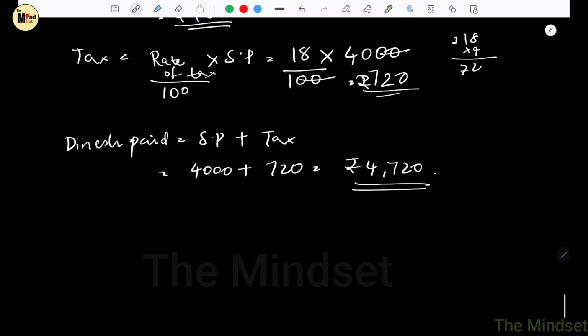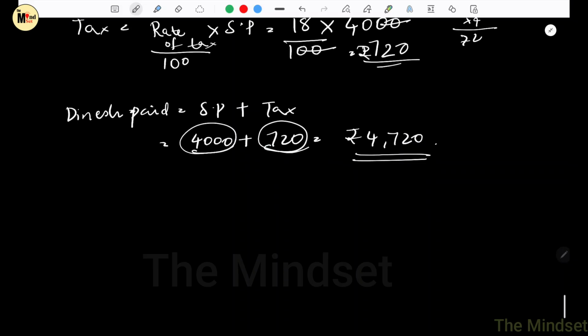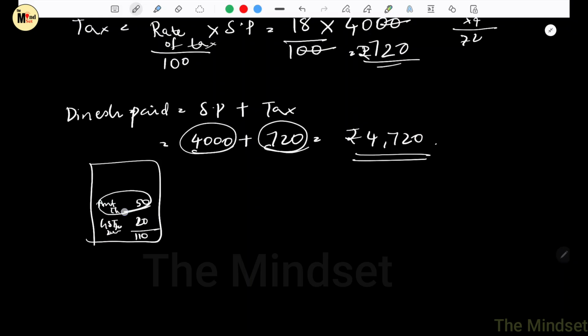So now there can be confusion, selling price is already 4,000, now why did you add 720? So if you have observed, if you buy something, the bill will be like this. Even if you order something on Swiggy or Zomato, they will show the amount for the item is 50, then they'll say tax GST included some 20, then delivery, and everything will come to some 110. That means the selling price is already 50, but you have to add tax upon it, and the rate will be mentioned like 2% or something, and then they have added the tax, and then comes the final amount, which is the price we have to pay.